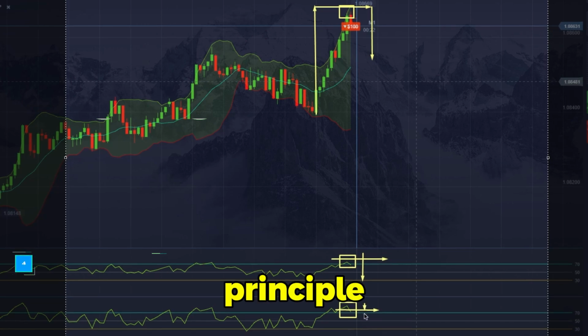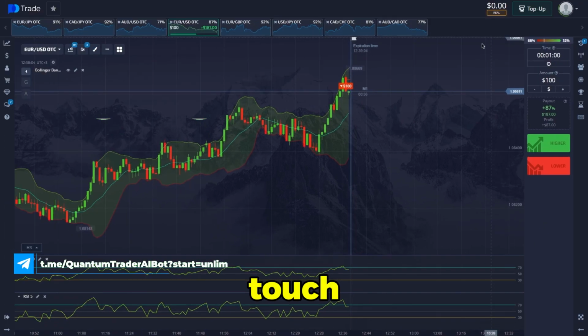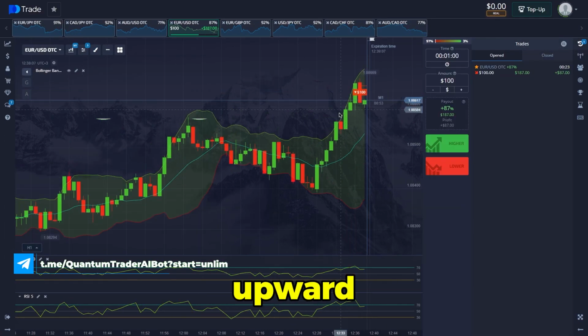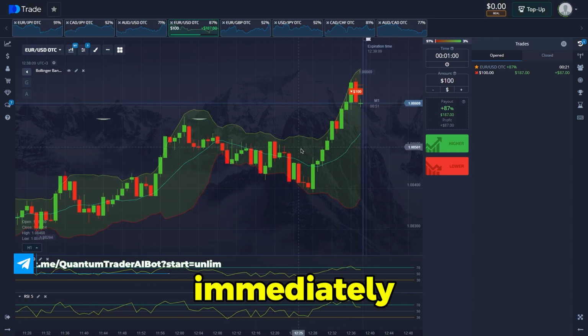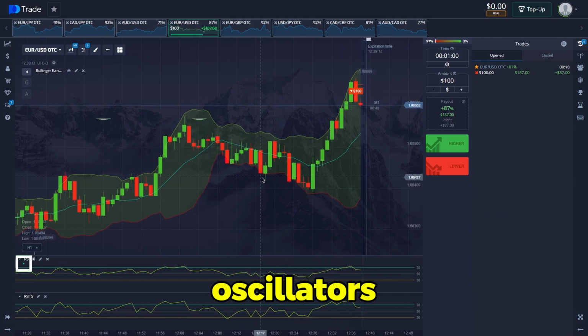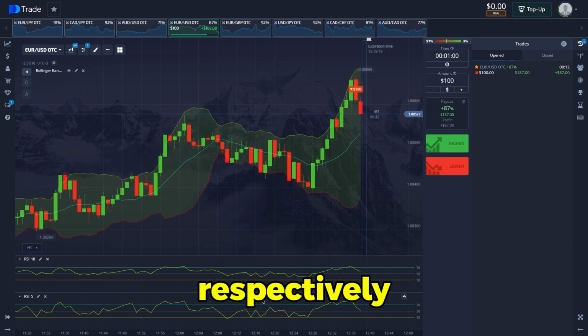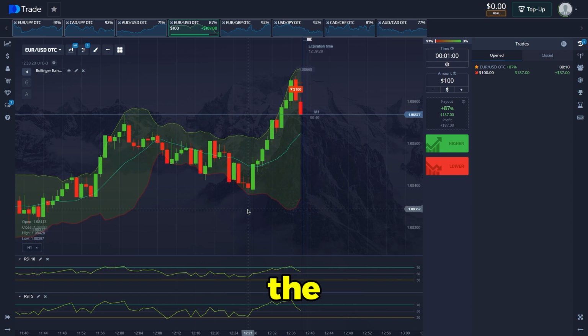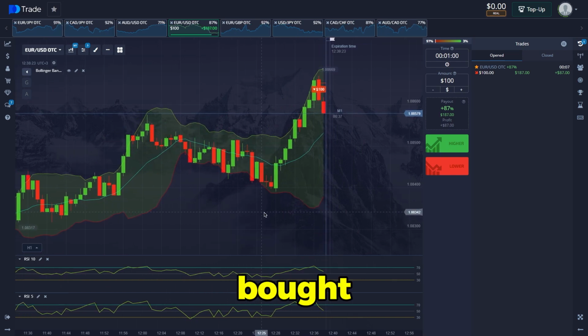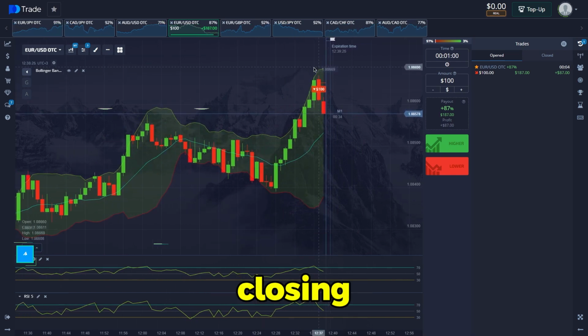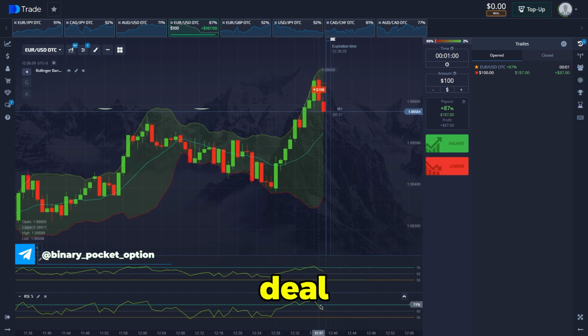That is, the basic principle of trading will be when we touch the lower moving average, we will open an upward trade, but we will not do it immediately. We need to look at our oscillators and see the oversold or overbought area respectively. Now we have touched the upper moving average exiting the overbought area, and therefore our deal is closing in positive territory and we open the deal for a decline.